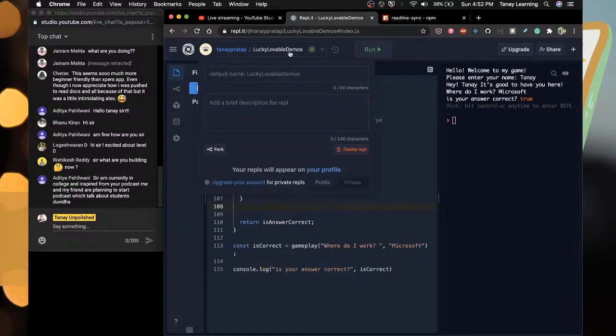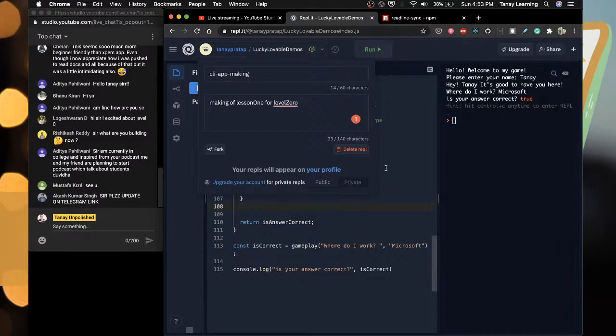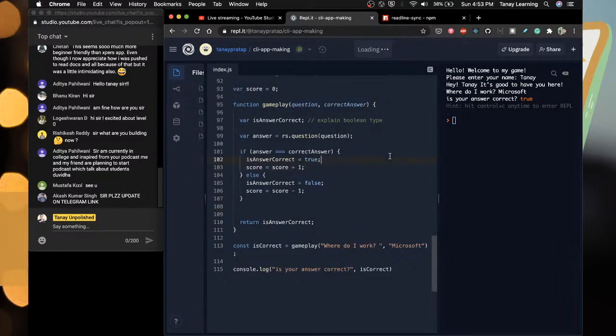And this is REPL.it. Let me name it making of lesson 1 for level 0. Description: Do you know me? CLI app making. So that's it for now.